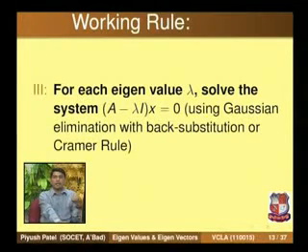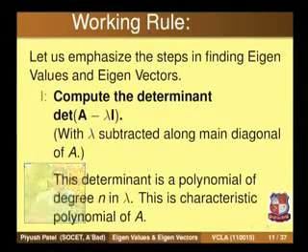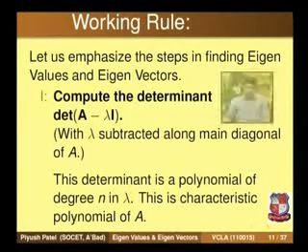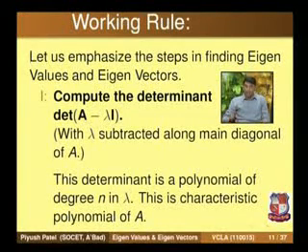Let us again go through the working rule for finding eigenvalues and eigenvectors. First, find the characteristic polynomial, given by determinant of A minus lambda I equals 0. That will be a polynomial in lambda of degree n, so it has n roots.